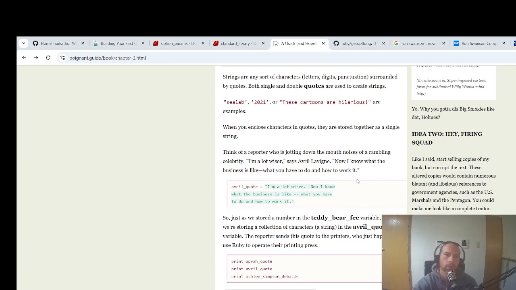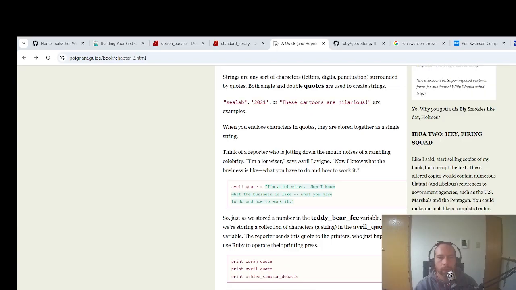Strings, good old strings. Strings are any sort of character, letters, digits, punctuation surrounded by quotes, both single and double quotes.